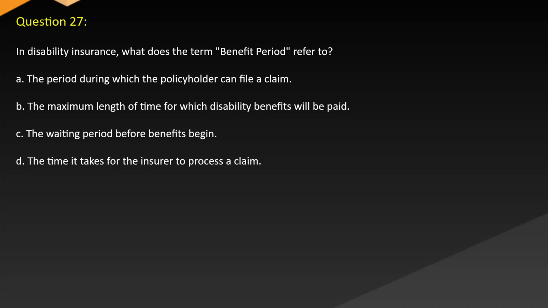Question 27. In disability insurance, what does the term benefit period refer to? A. The period during which the policyholder can file a claim. B. The maximum length of time for which disability benefits will be paid. C. The waiting period before benefits begin. D. The time it takes for the insurer to process a claim.